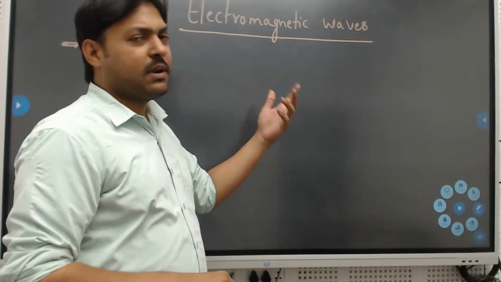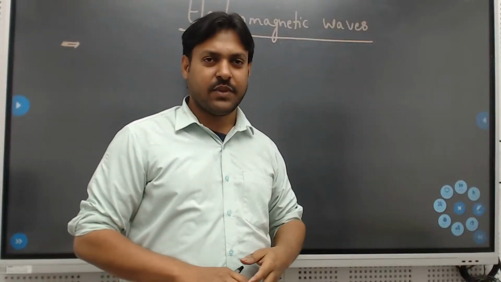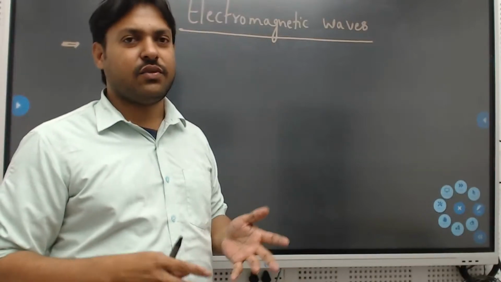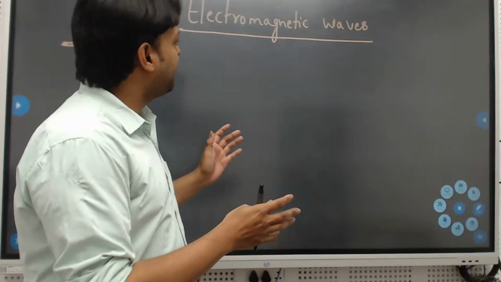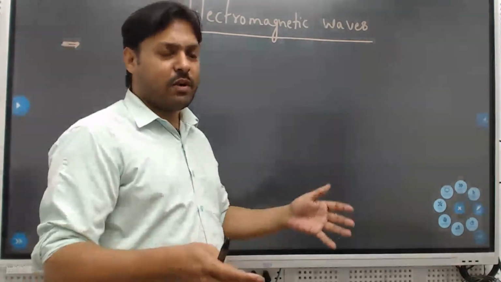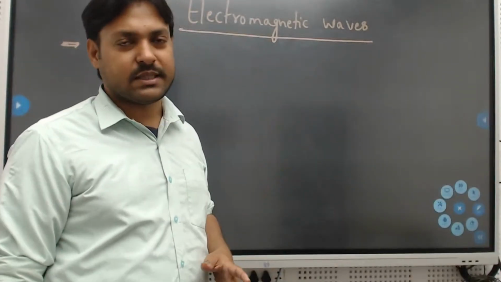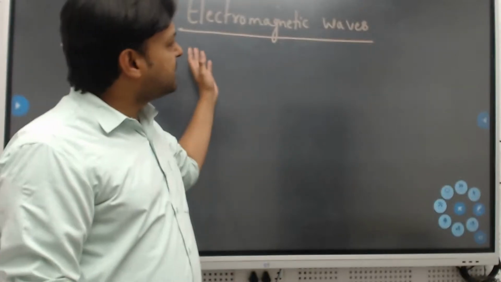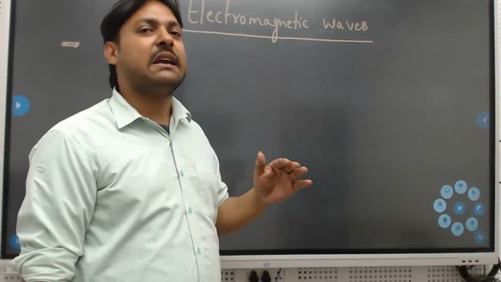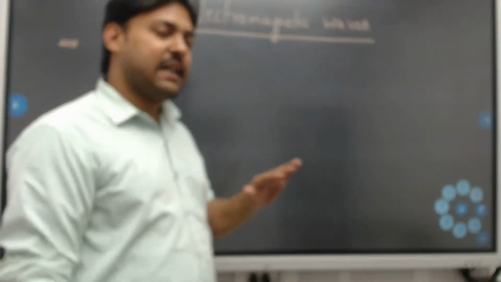So we know we completed electrostatics and we completed magnetism. All the topics that we discussed, we will bring into one set, all the formulas, and one new concept is introduced, which is nothing but displacement current. So all the things will be coming together in electromagnetic waves. Okay, so what we studied earlier we'll see it later.